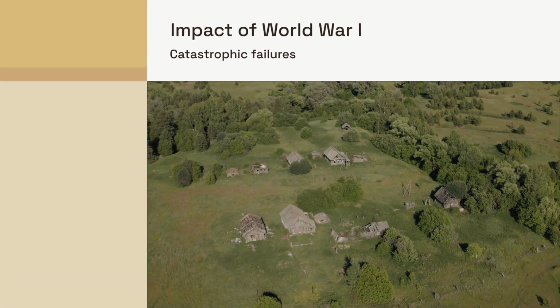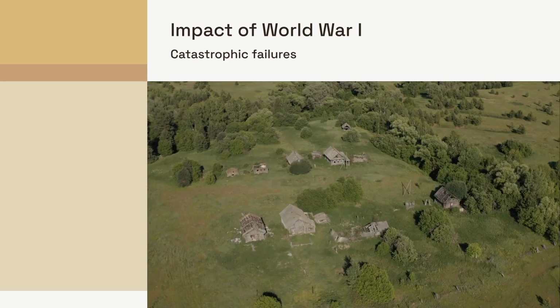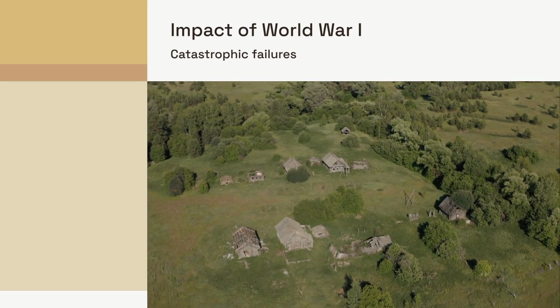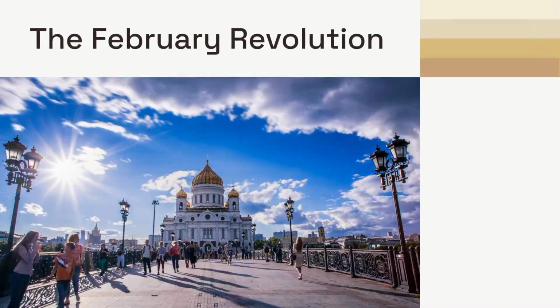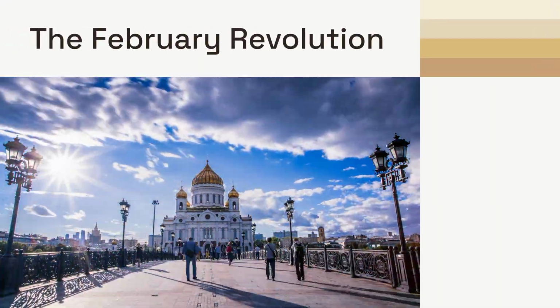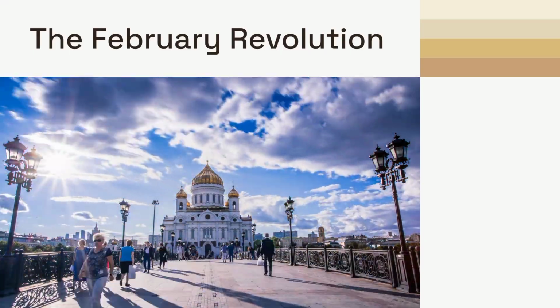World War I served as the catalyst. Russia's catastrophic military failures, immense casualties, and severe food shortages discredited the Tsar and fueled mass discontent. In February 1917, widespread strikes and protests erupted in Petrograd. Driven by hunger and war weariness, these demonstrations escalated into a political crisis.